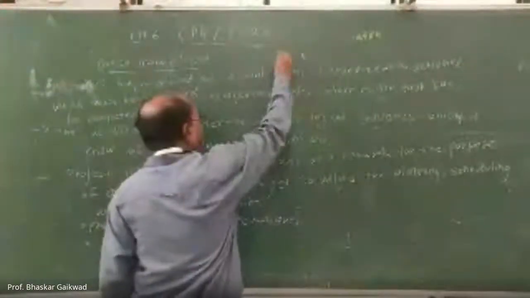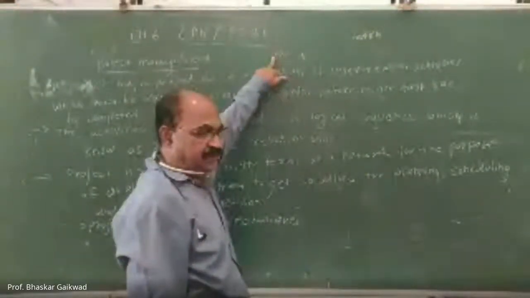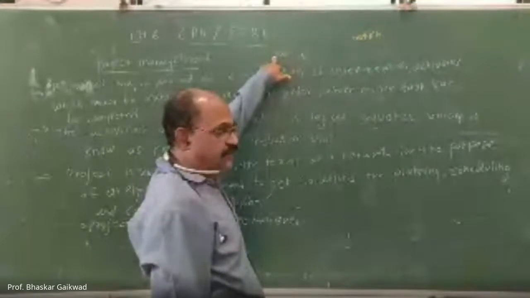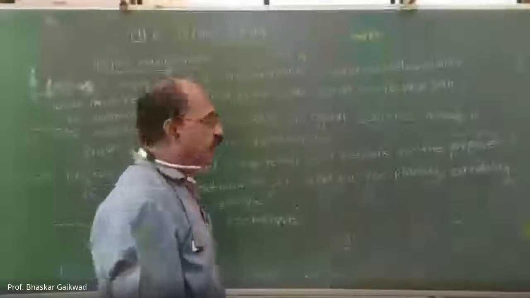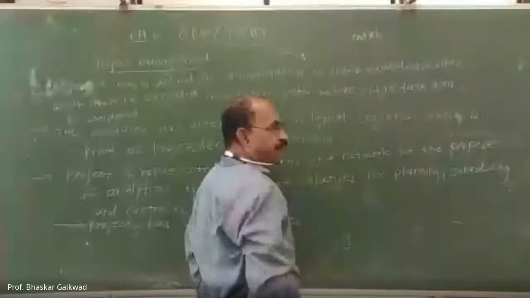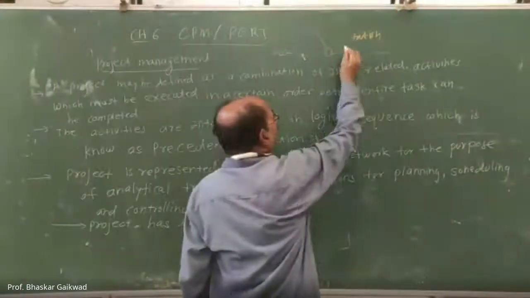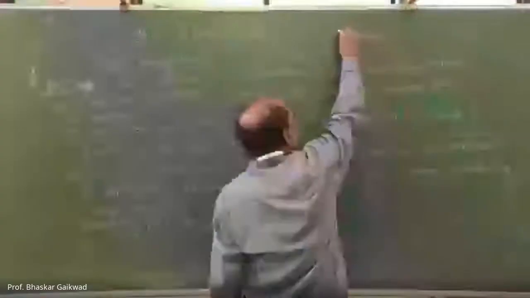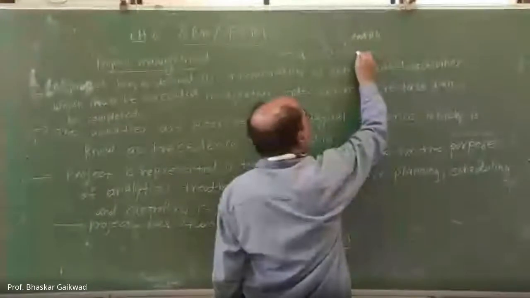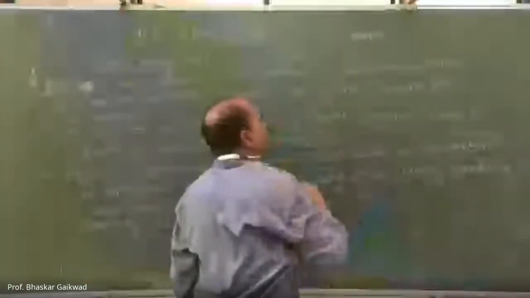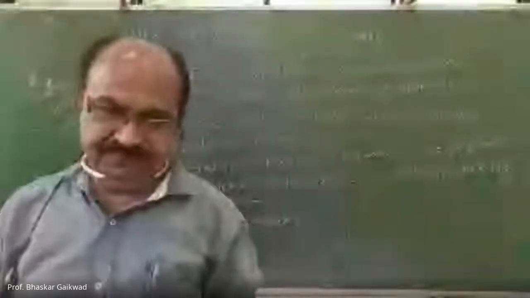Initially, we require raw material. Correct. After this, we have to go for checking of the raw material. Then, once it is okay, it will move to production centers. Production will take place here. Within this, quality control will be there. After this, it will go to heat treatment. Again, quality control will be there. And after this, assembly will be there, or in between this, machining will be there. So every day these activities are going on.